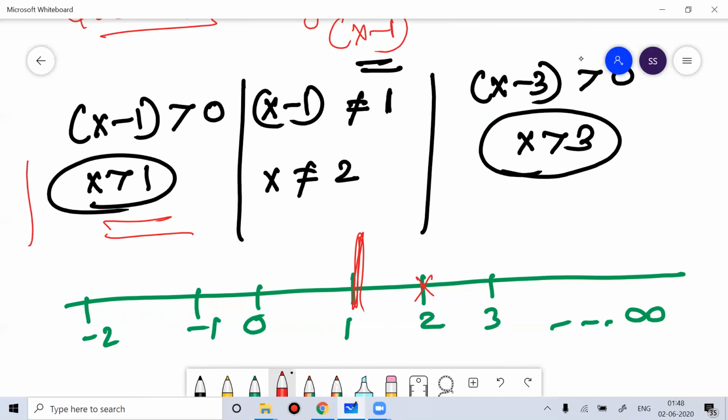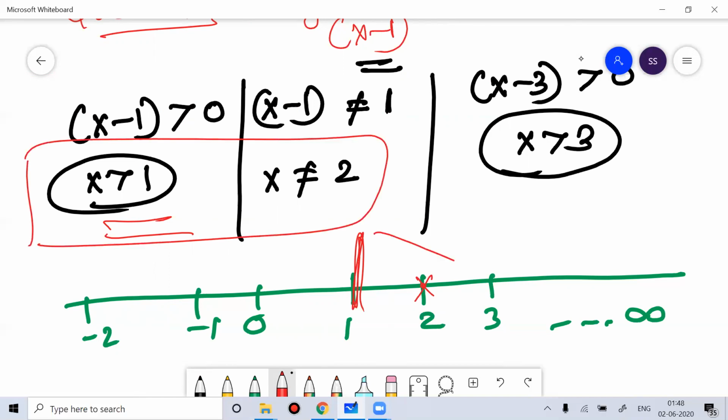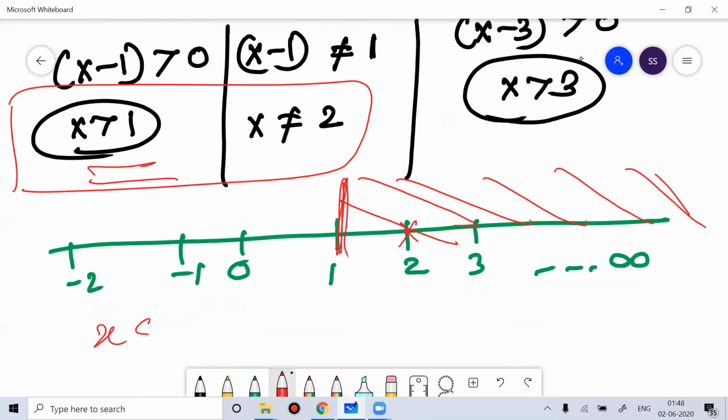So if you consider the first two, then you can write the acceptable value of x is from 1 to infinity, minus 2.